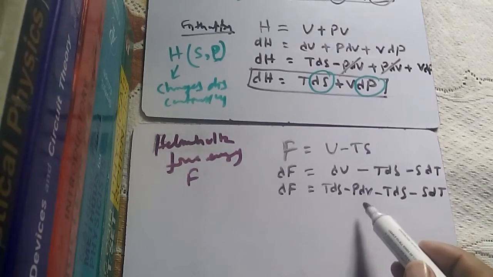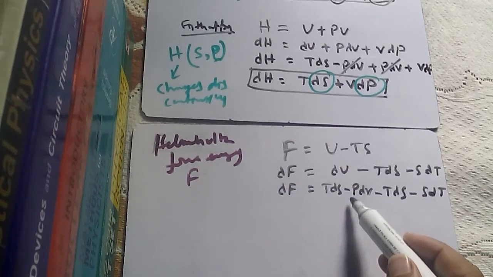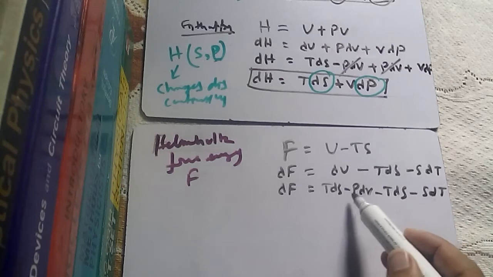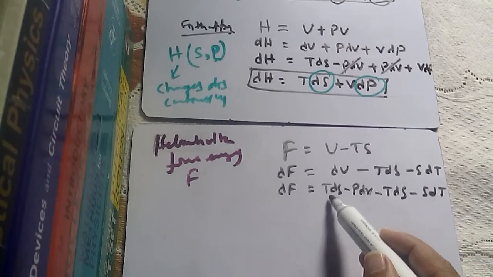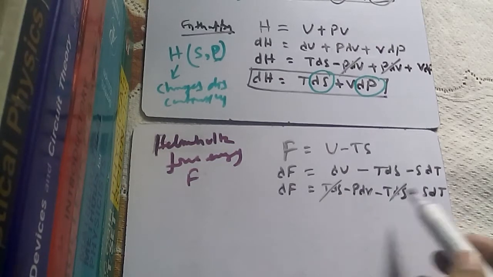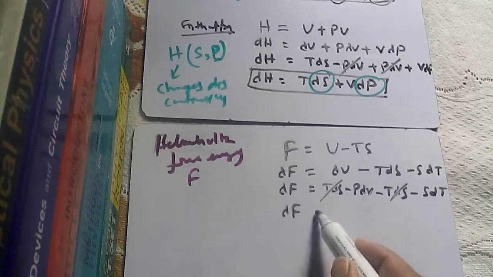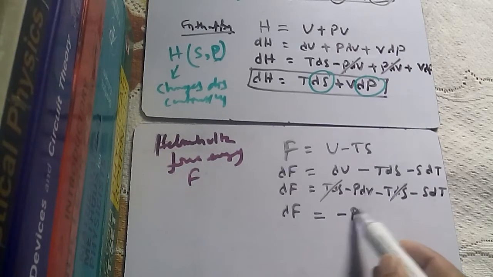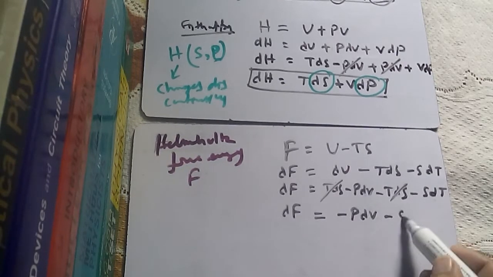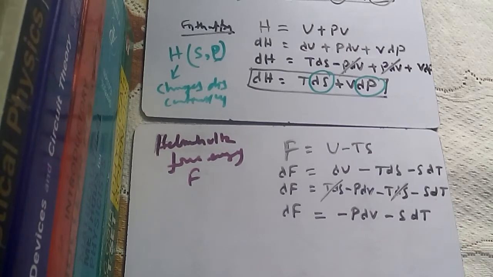Now you can see that here plus TdS and minus TdS cancel. So we have dF is equal to minus PdV minus SdT.